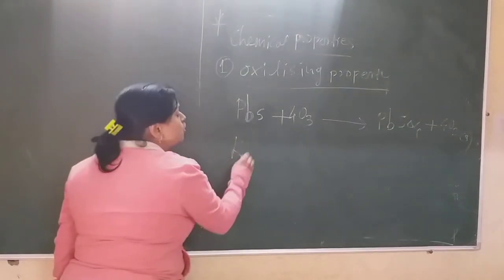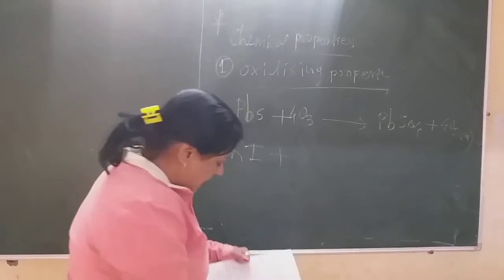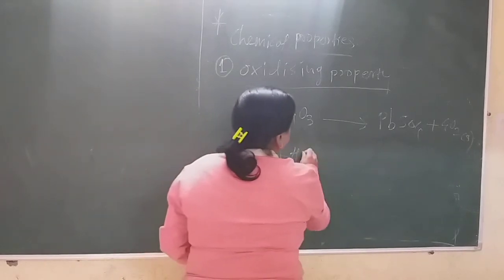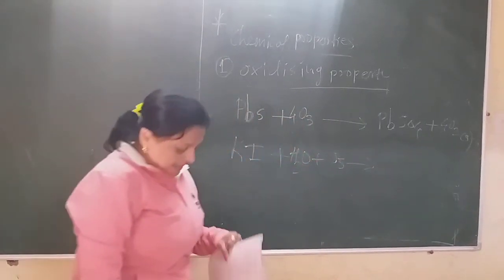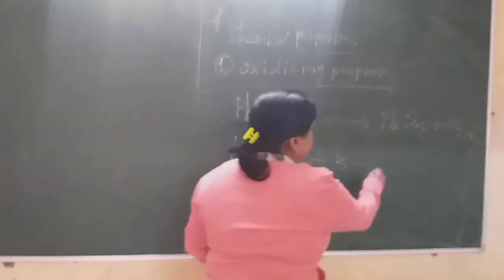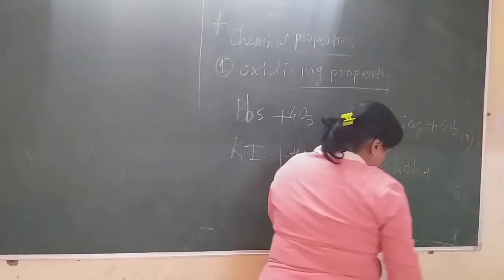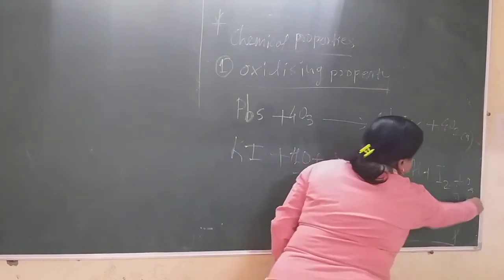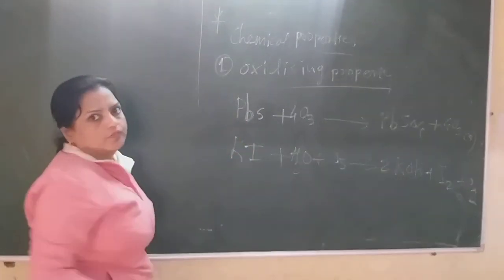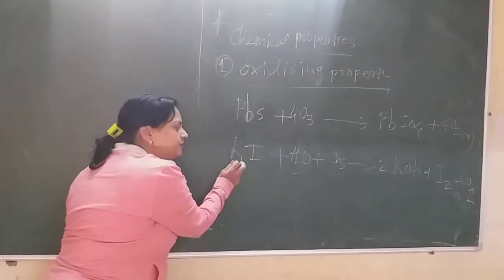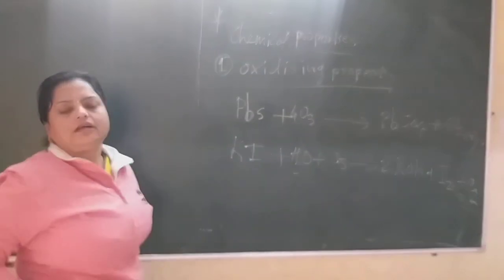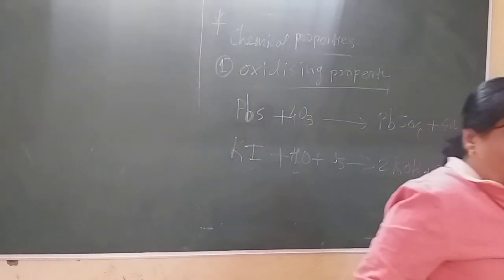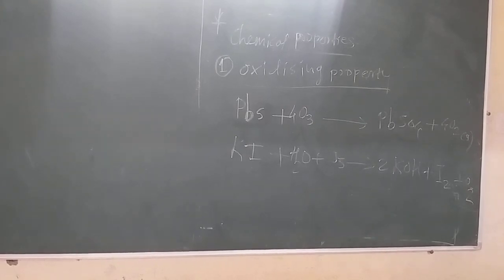Again, ozone oxidizes potassium iodide into iodine. Now how is the reaction? Potassium iodide reacts with water and ozone, and there is formation of KOH, potassium hydroxide, again there is formation of iodine, and there is oxygen. That means iodine gets liberated after oxidation of potassium iodide, and therefore ozone oxidizes potassium iodide. These are the oxidizing properties of ozone.